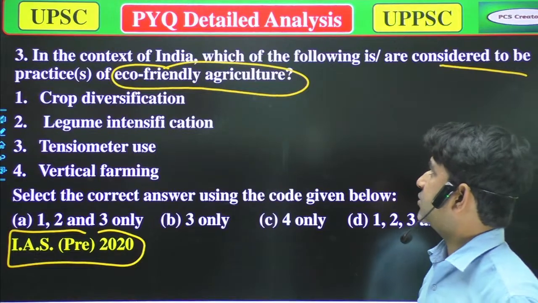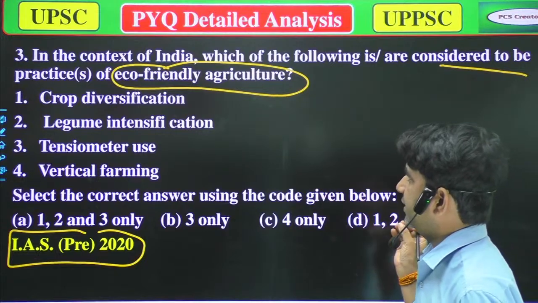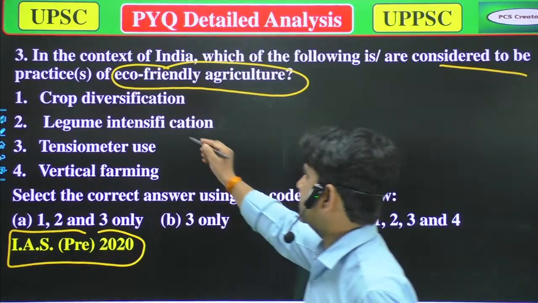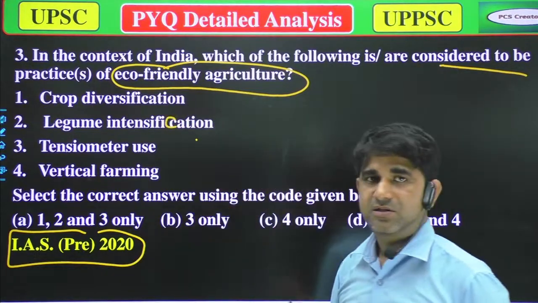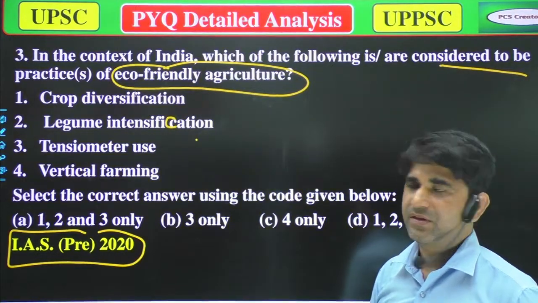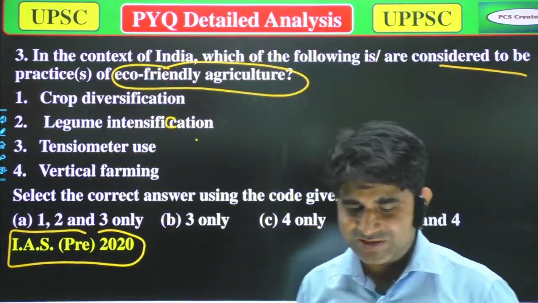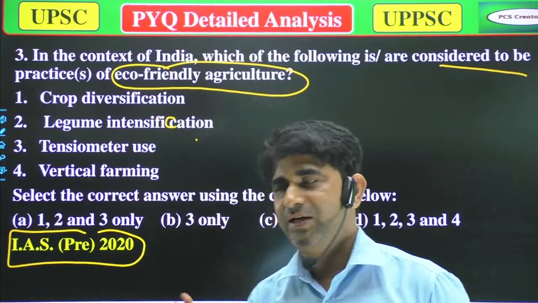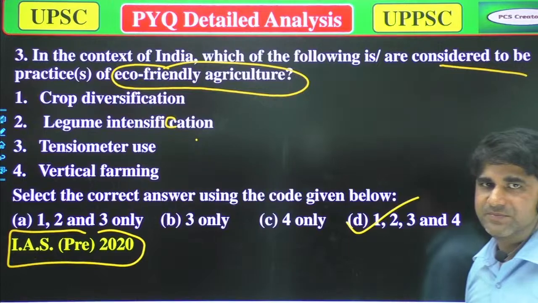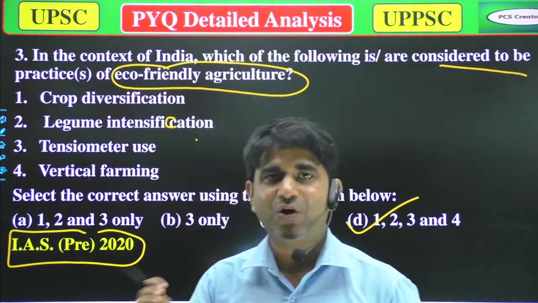So, in the context of India, which of the following is/are considered to be practice of eco-friendly agriculture? A. Crop diversification. B. Legume intensification. Third is the tensiometer use, and fourth is the vertical farming. So again, yeah, Yadavji, clap for yourself. This time all the options are correct. You are right. As I'm saying in the previous questions, all the options are correct, but because I'm a teacher, I have to elaborate all these options.